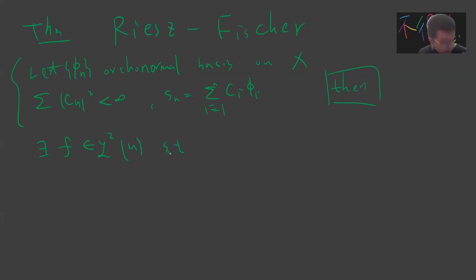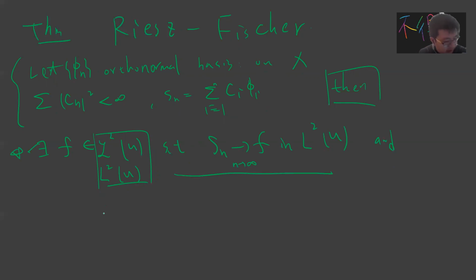Sometimes I use this notation, sometimes this one, but it is the same notation. Such that S_n converges to f in L squared. This is the first amazing part: that you can find something which is really in L2, and your partial sum S_n really converges to such an f.